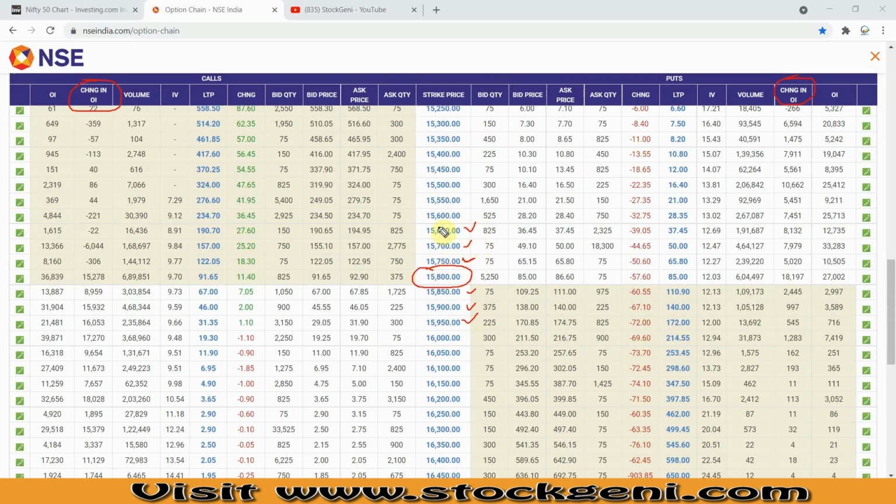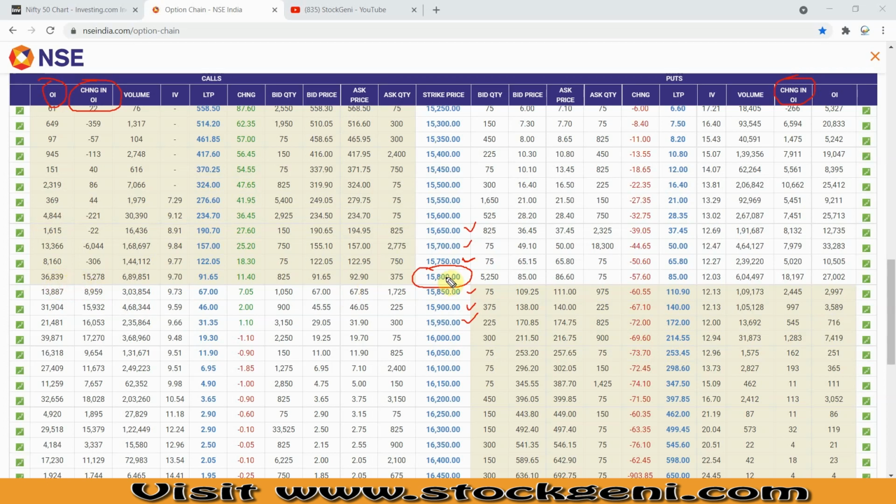These 3 strikes up and 3 strikes down are very important when it comes to option chain analysis. Apart from that, when we do the pre-market analysis, we need to look at the maximum OI data, where the maximum open interest is.